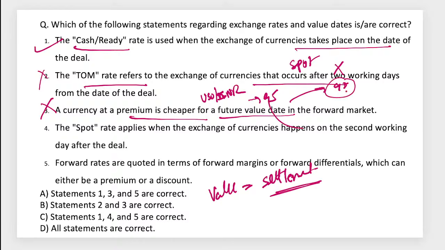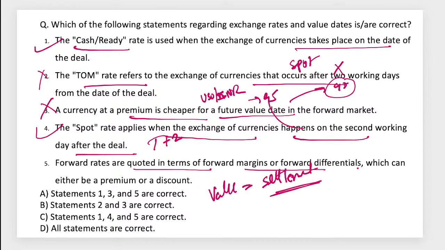Discount is when the price is less than the spot rate. The spot rate will apply when exchange of currencies happens on the second working day. Spot is the second working day, that means T+2. That means it is true. Forward rates are quoted in terms of forward margin or forward differential with either premium or discount, true.